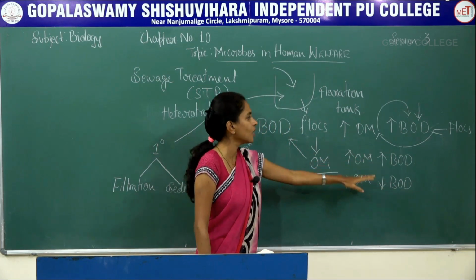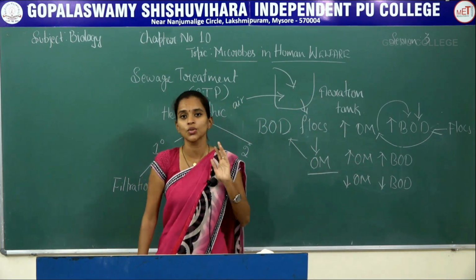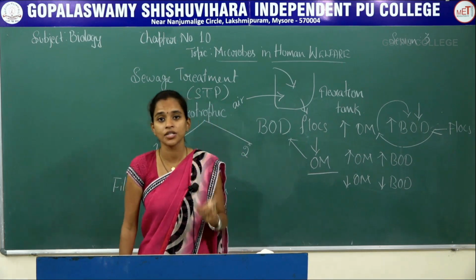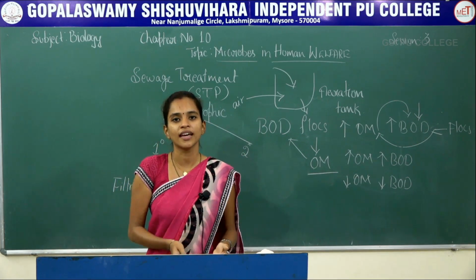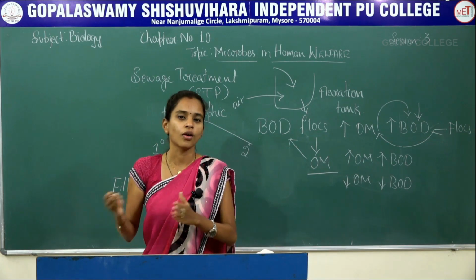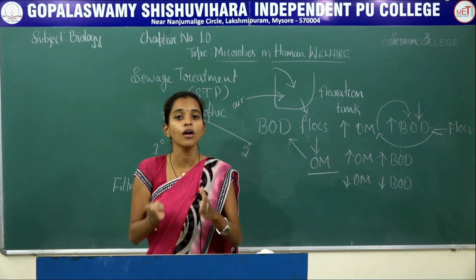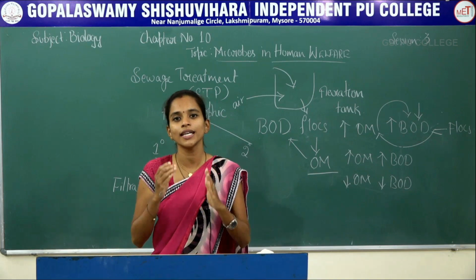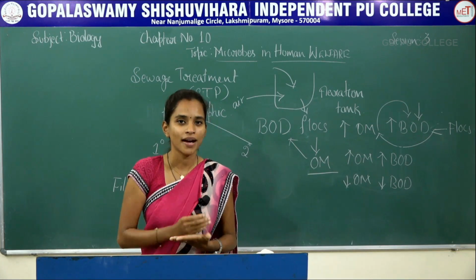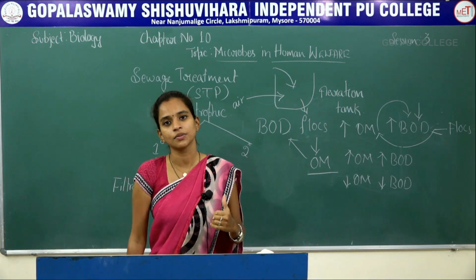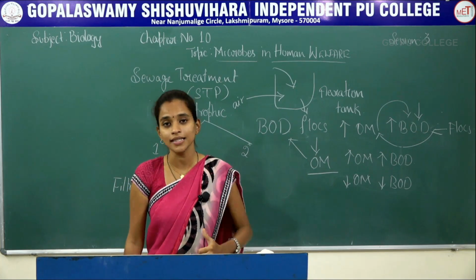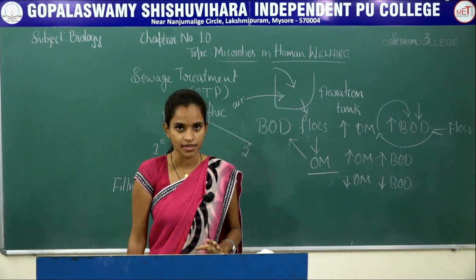Once the BOD in the effluent starts to reduce, that is the measure of identifying whether the sewage is getting treated or not. If BOD is reduced, then it is automatically understood that the sewage is being treated, BOD is less and it can be used for consumption.